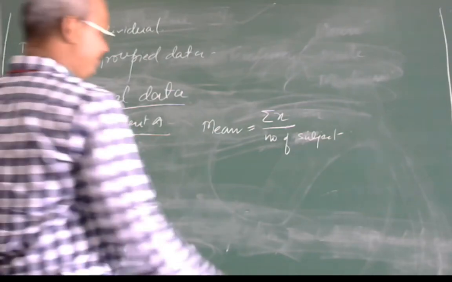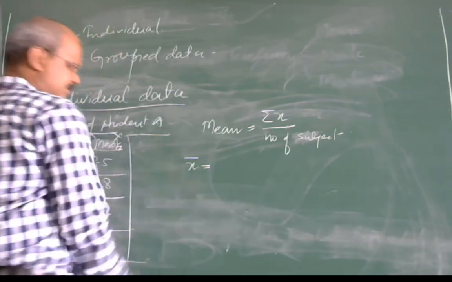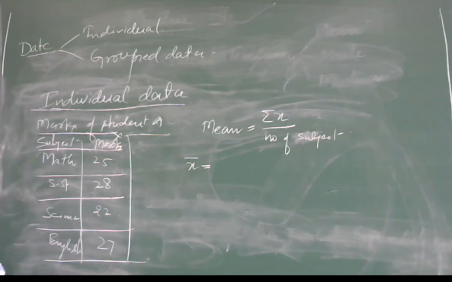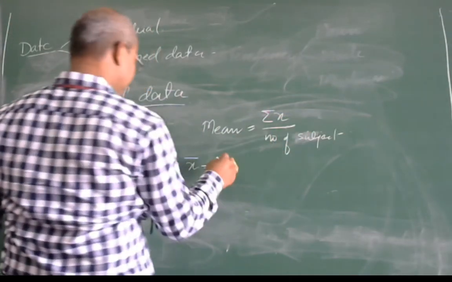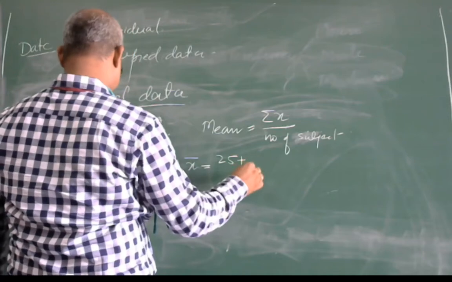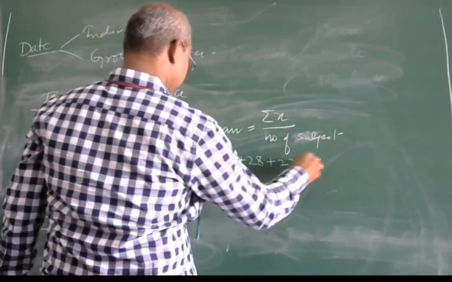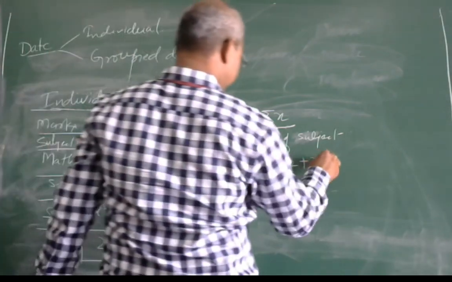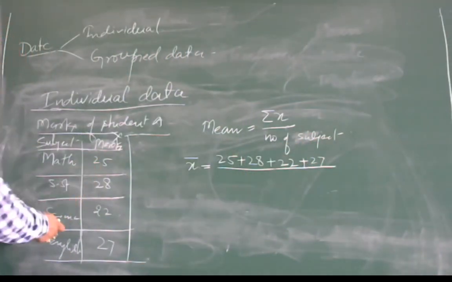So you will find that mean is denoted by X bar. It has been found that x bar is equal to the sum of the marks, 25 plus 28 plus 22 plus 27, upon the number of subjects, 1, 2, 3, 4.